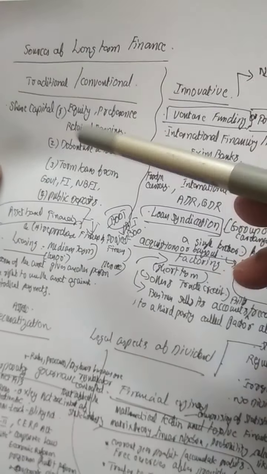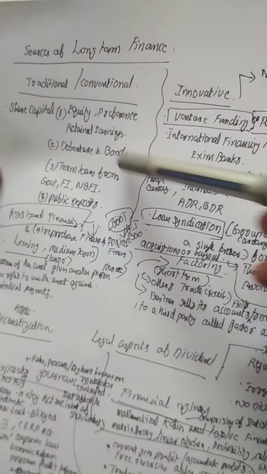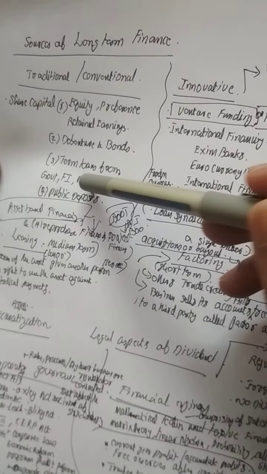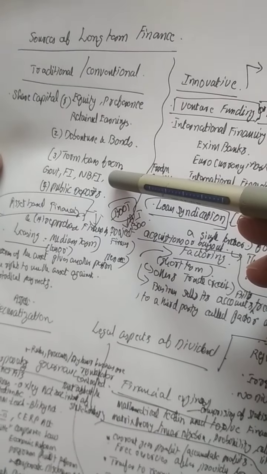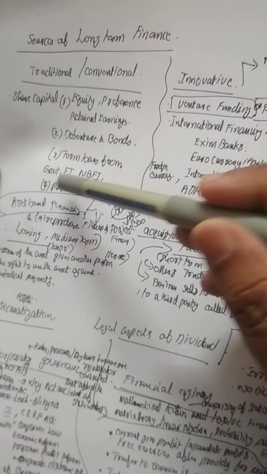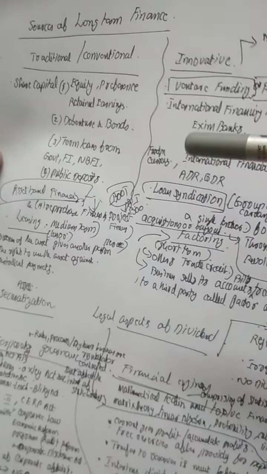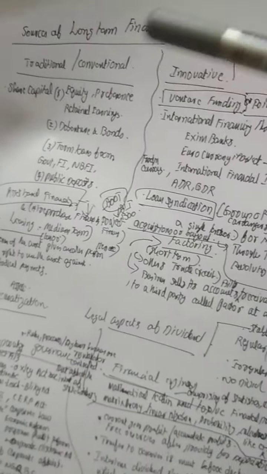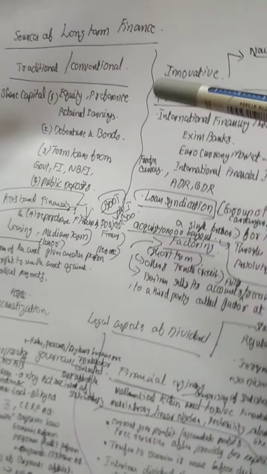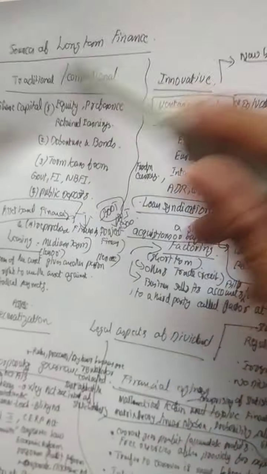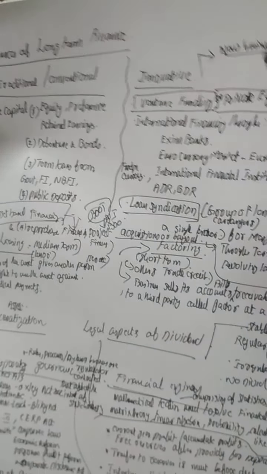There may be long-term loans and medium-term loans from government, financial institutions, non-banking financial companies (NBFCs), and public deposits. Sometimes the public, without investing in equity shares and preference shares, directly invest in the companies. So these are traditional sources of long-term finance.